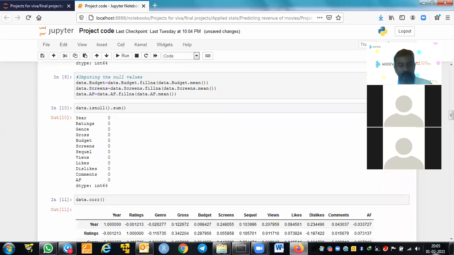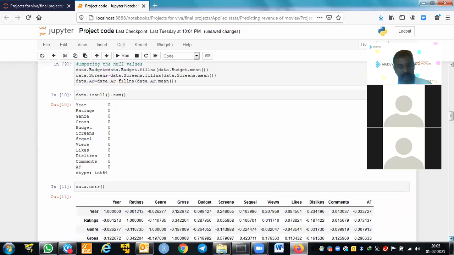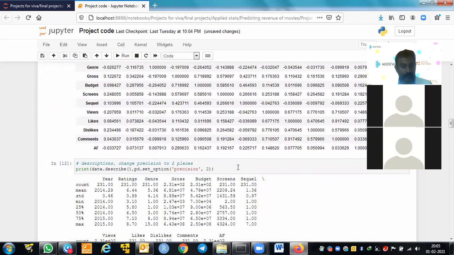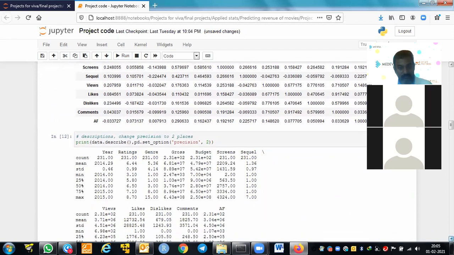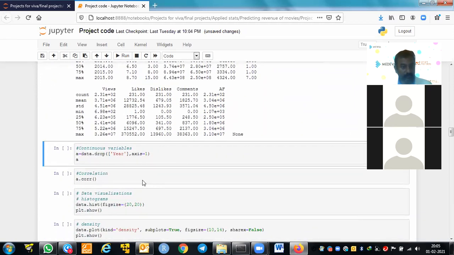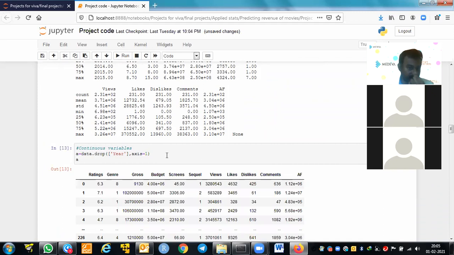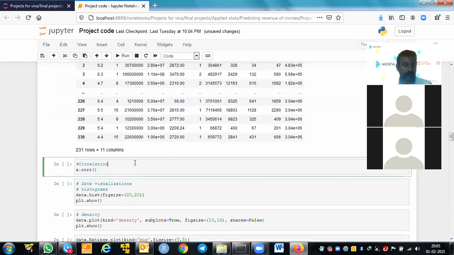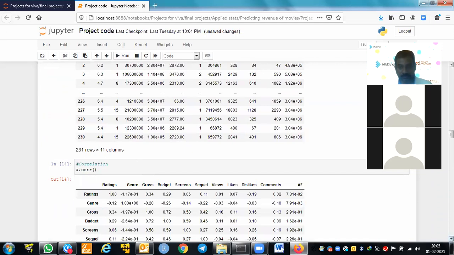Since we are looking at the correlation between all these variables, this is what you can see as the correlation. Then I am dropping year, since it is not useful, and once again calculating the correlation. This is our correlation.